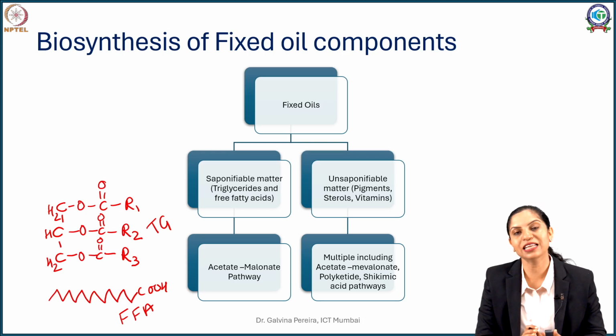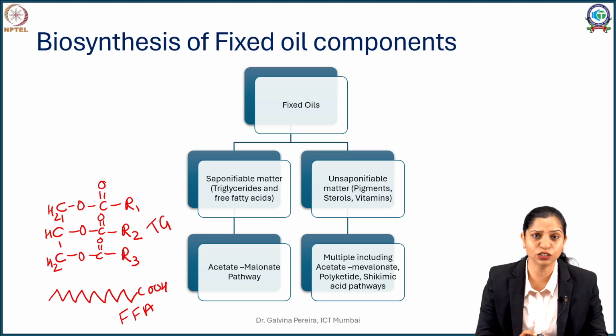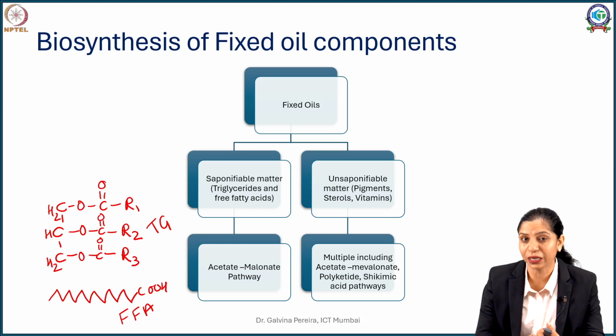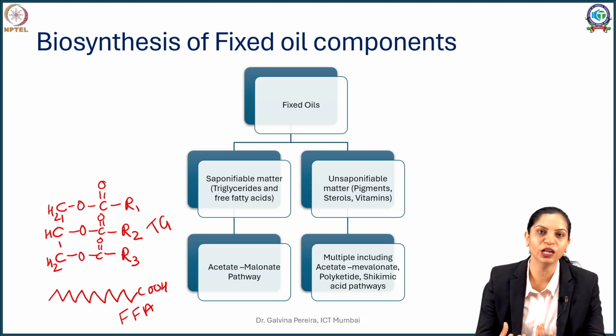When you go to unsaponifiable matter, it contains different molecules. So say for example, when you see a cooking oil, it's not colorless. Now fats, ideally if you see triglycerides, by their nature they are colorless. The color is attributed to pigments which are present in it. These pigments can be something like chlorophyll in case of your olive oil, or it can be carotenoids in case of some other oils where your carotenes are major.